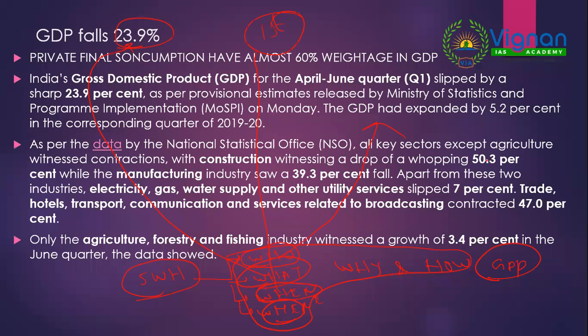Okay. So construction witnessing a sharp drop of 50.3%, manufacturing drop of 13.3%, but only agriculture, forestry and fishing witnessed a growth of 3.4%. So now why has this decreased? For the next W part, why?